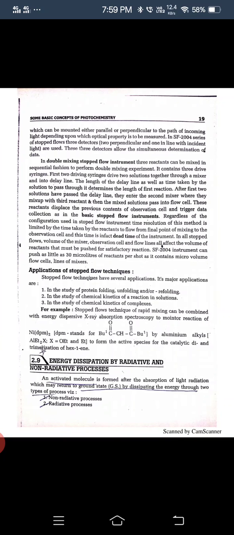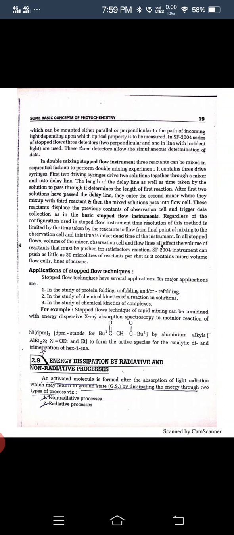In the SF 2004 series of stopped flow, three detectors, two perpendicular and one in line with the incident light, are used. These three detectors allow the simultaneous determination of the data.